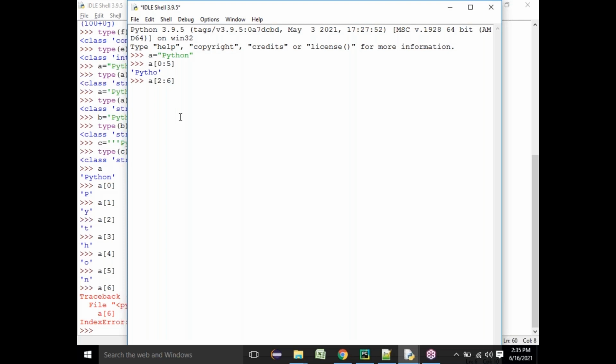Okay, everyone. 2 to 6. It will start from 2, but it will end at 5. Please remember, okay? Everyone getting it right? It will start at 2. See, it is starting at 0 and ending at 4. Like that, it will start at 2 and end at 5. So what is 2? P is 0, y is 1, t is 2. So it will start from 2 and take 3, 4, 5. THON is the output. You're getting it, right, everyone?